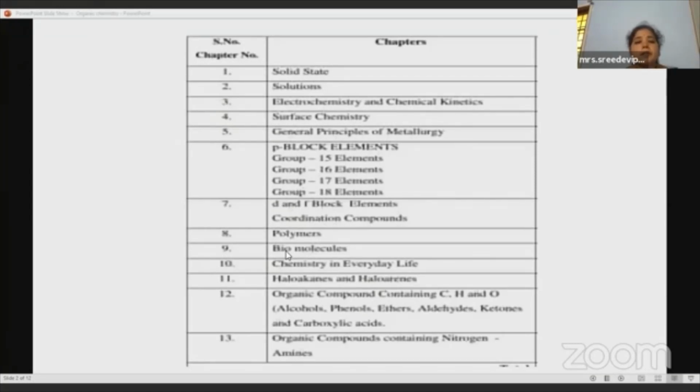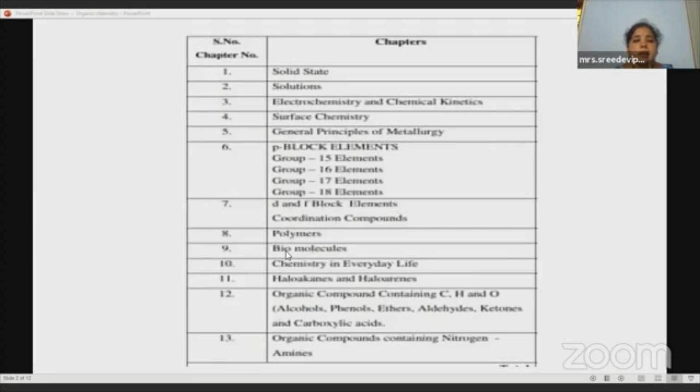And then coming to the fifth topic, that is general principles of metallurgy. See, metals are extracted from ores or minerals. What is an ore? The native part of a metal which is present in the earth's crust is called an ore or a mineral. And in this topic, we will deal with all the techniques, how these metals are extracted from the ores.